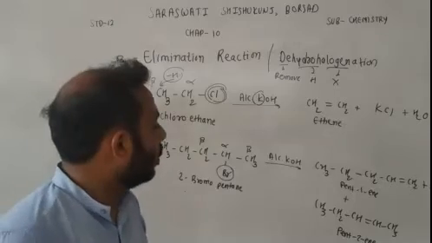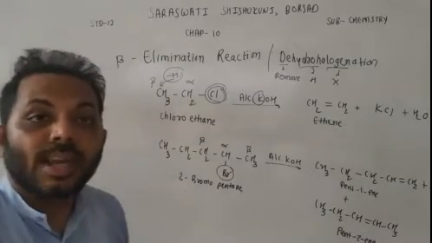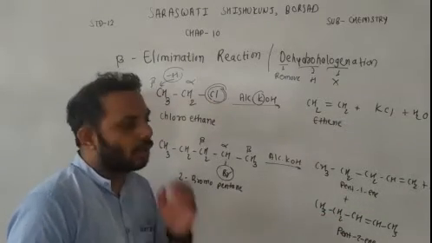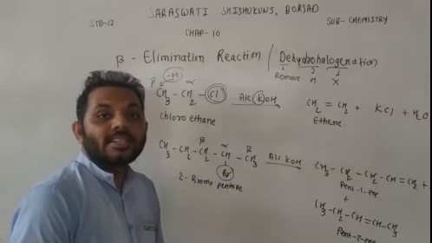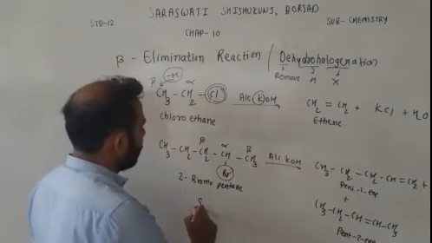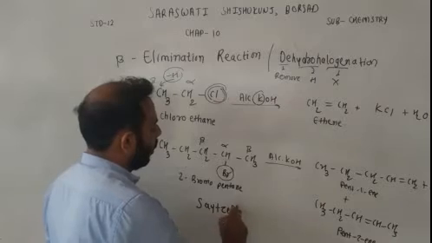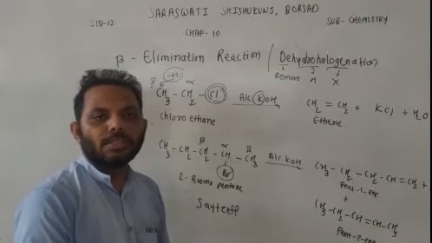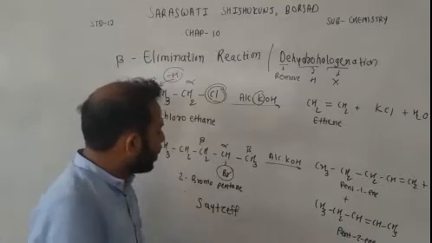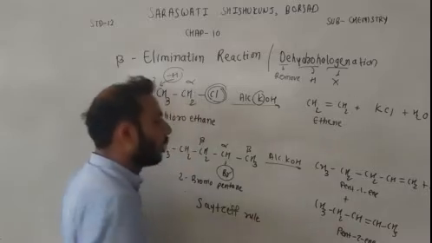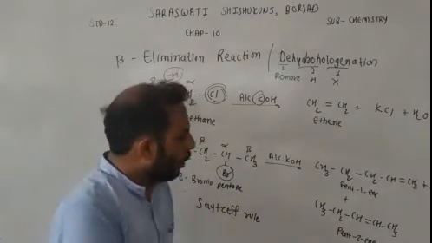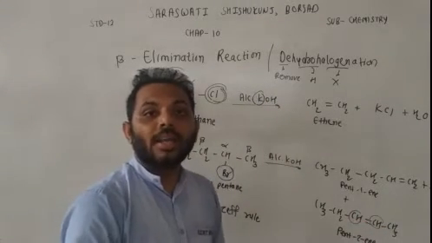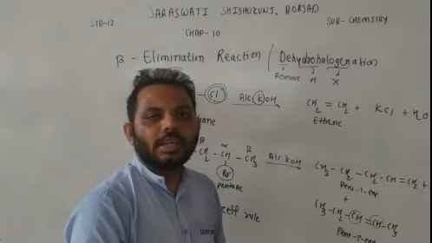Now the question is, which is the major product and which is the minor product? Pent-1-ene and pent-2-ene, among these, which is the major product? So for that, the scientist Saytzeff, also known as Zaitsev, gave a rule which defines which is the major product and which is the minor product. According to Saytzeff rule, if the double bonded carbons have a higher number of alkyl groups, it will be the major product.